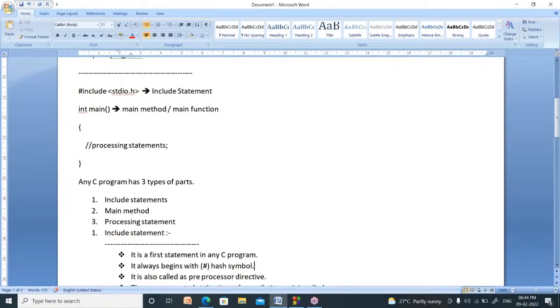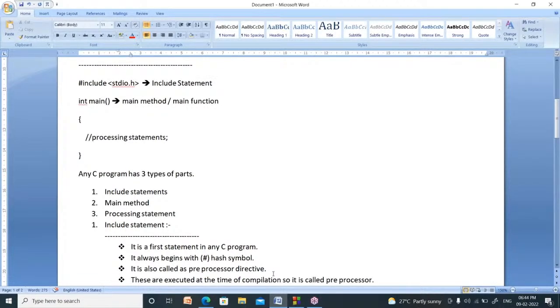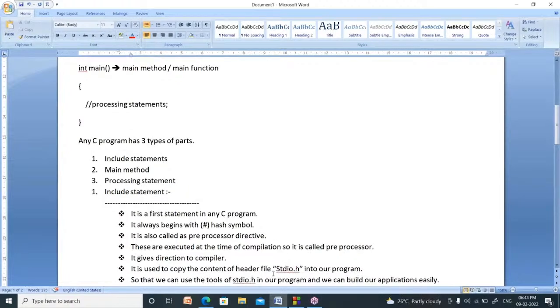Hash include stdio.h. It is called the include statement. Int main is called the main method. In between the curly brackets, you have to write processing statements. In any C program, you may see three types of statements: include statements, main method, and processing statements.